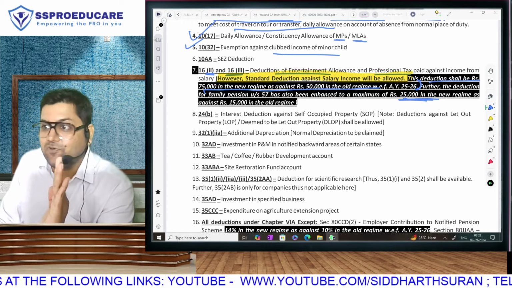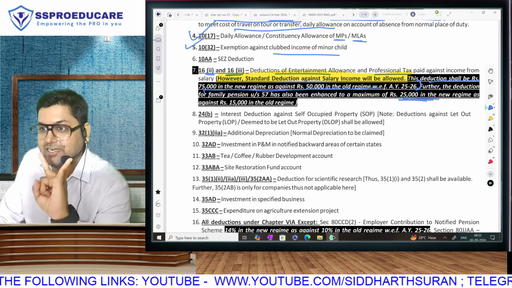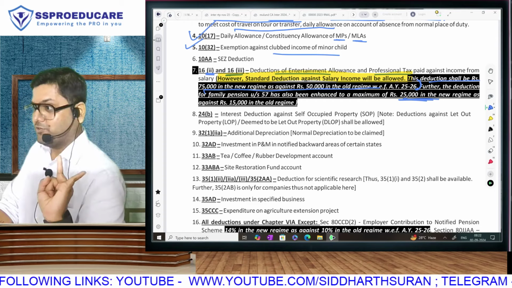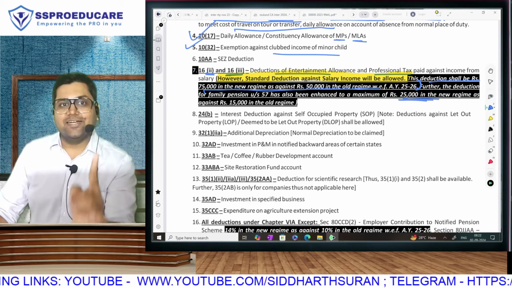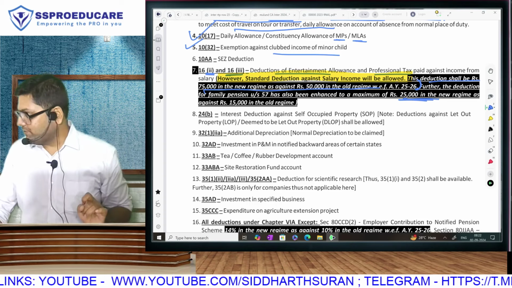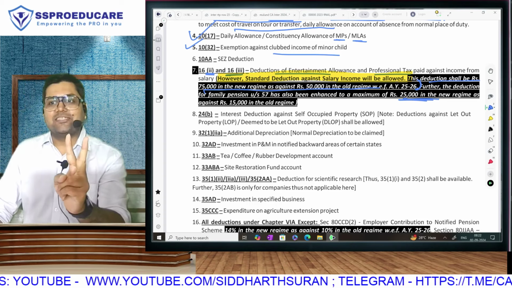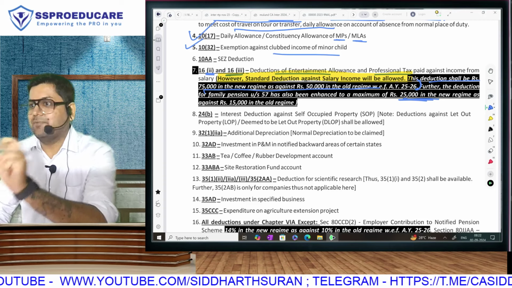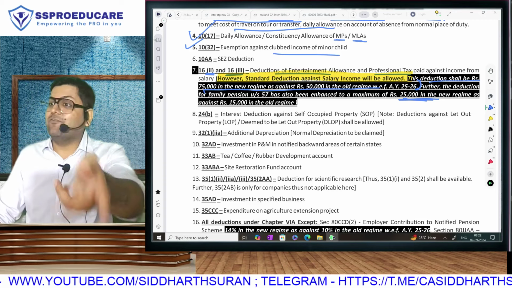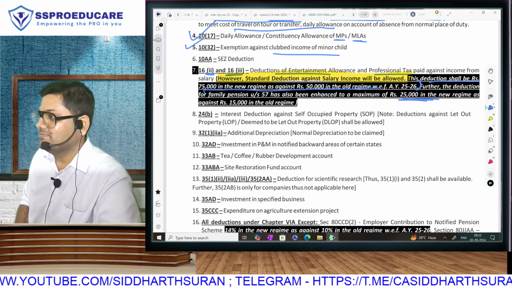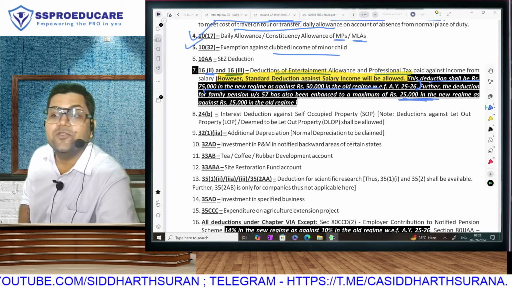So, last year ka change was standard deduction and family pension deduction will be allowed in old and new, both same amount. And this year she further enhances it, that standard deduction is increased from 50 to 75 and family pension ka deduction is increased, maximum limit from 15 to 25. Both these deductions until 2 years ago were not even allowed in the new regime. So she is making the new regime attractive.